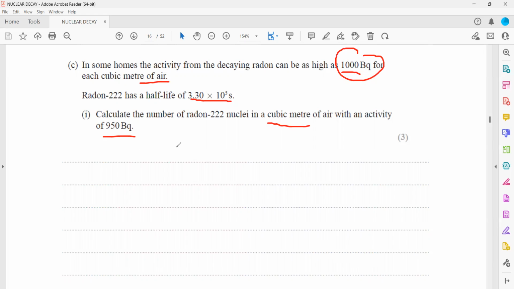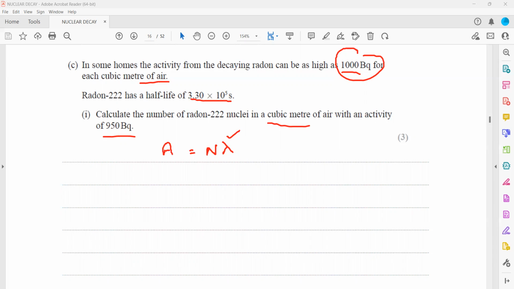Activity itself is equal to Nλ, where N is the number of nuclei present and λ is the decay constant. How many nuclei are emitted every second is known as activity. So first, using the half-life, we'll get lambda.